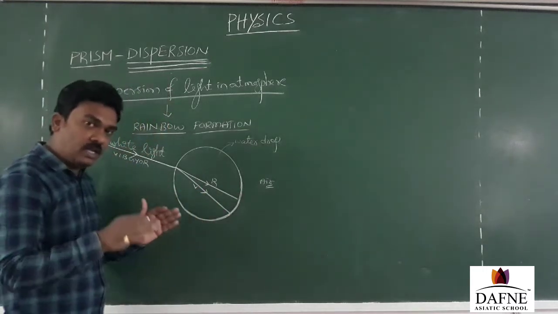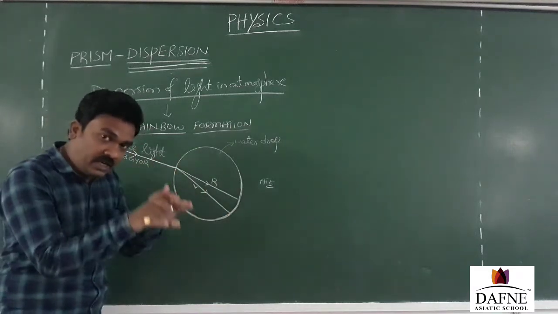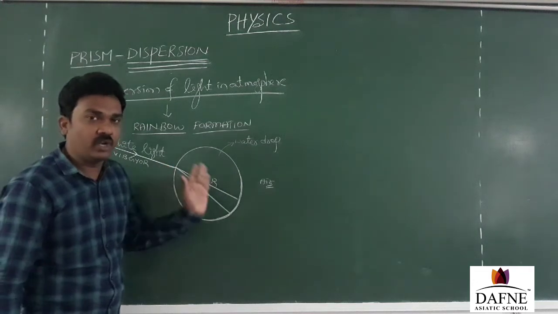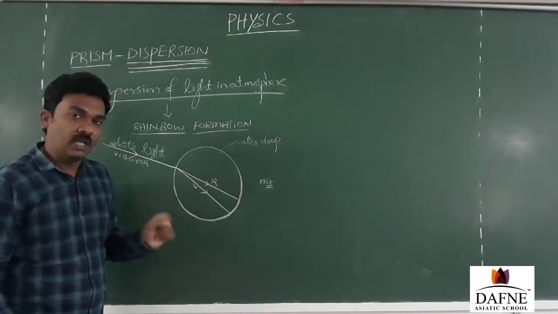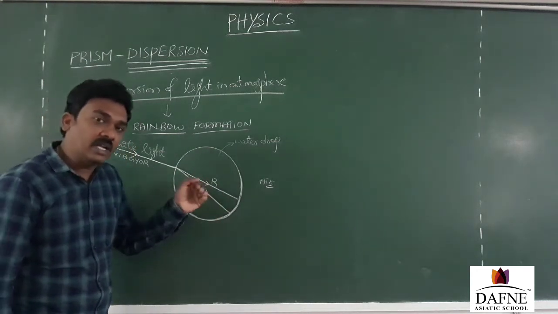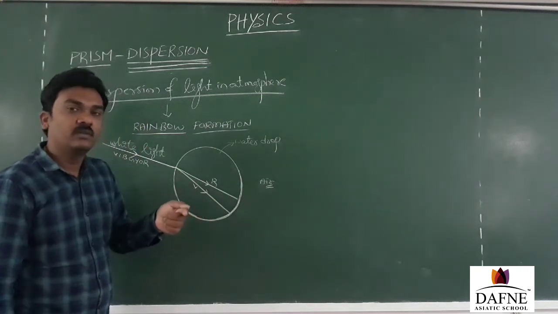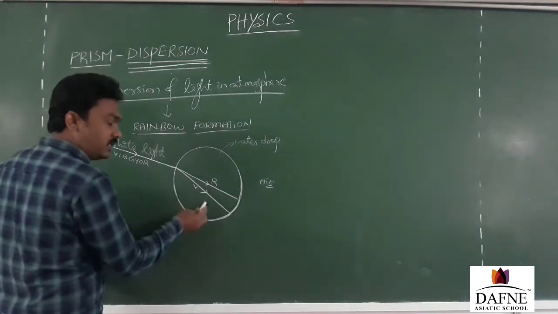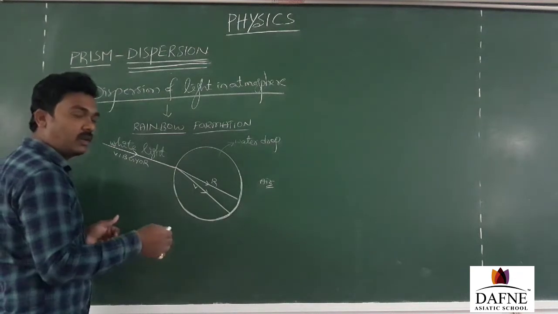What we have discussed in the earlier class: when the light is traveling from a denser medium to a rarer medium, there is a possibility for total internal reflection. I don't say that whatever light travels from denser to rarer will go for TIR. I do say that the light rays which are traveling from denser to rarer and falling at an angle of incidence more than the critical angle get reflected. So, a few of the light rays which are traveling from denser to rarer may go for total internal reflection here.